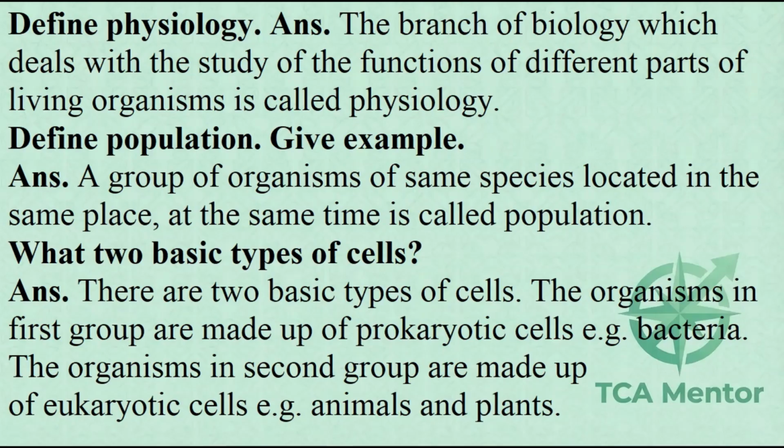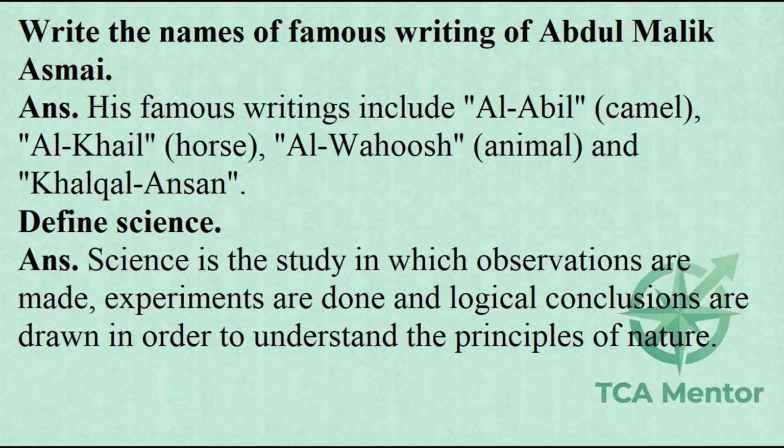animals and plants. Write the names of famous writings of Abdul Malik Asmai. ANS. His famous writings include Al-Abil, camel, Al-Khail, horse, Al-Wahush, animal, and Khalq al-Insan. Define science. ANS. Science is the study in which observations are made, experiments are done and logical conclusions are drawn in order to understand the principles of nature.